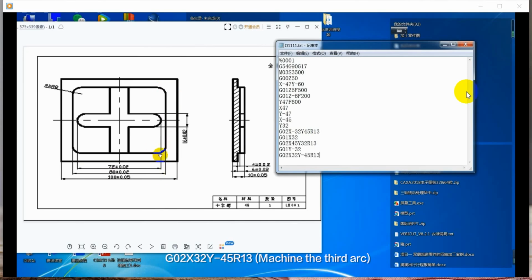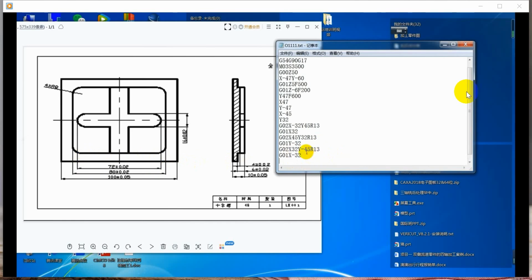Machine the third arc. G01, X minus 32. Conduct line motion and reach the fourth arc machining point. G02, X minus 45, Y minus 32, R13.